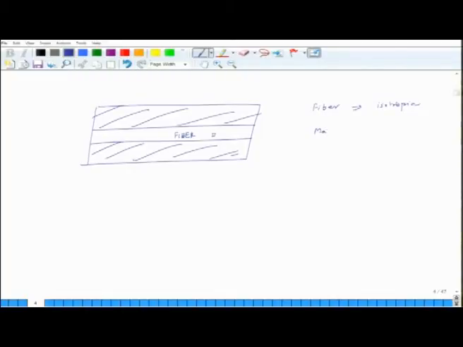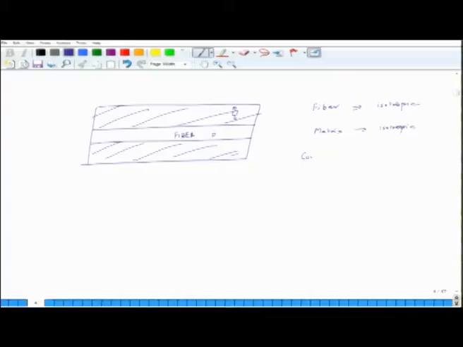The matrix, again you pull it in this direction or in the other direction, you may get same things. So, matrix may also be isotropic. Now, there may be specific matrices or fibers which may not be isotropic, but here let us consider that fiber is isotropic and the matrix is isotropic, but the composite